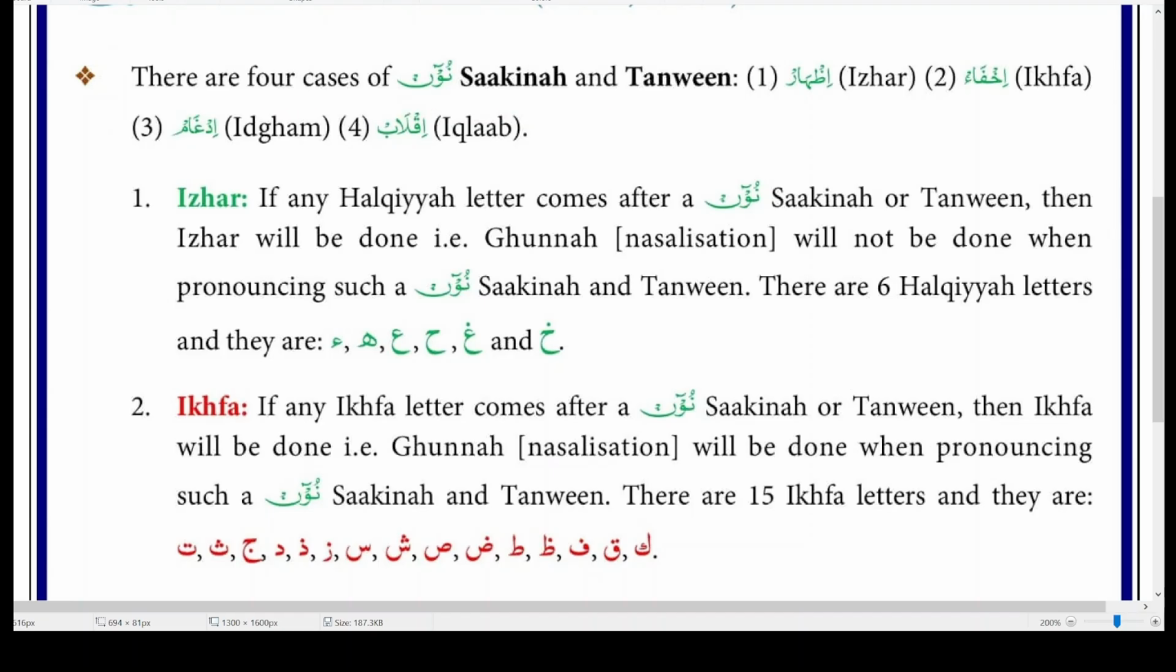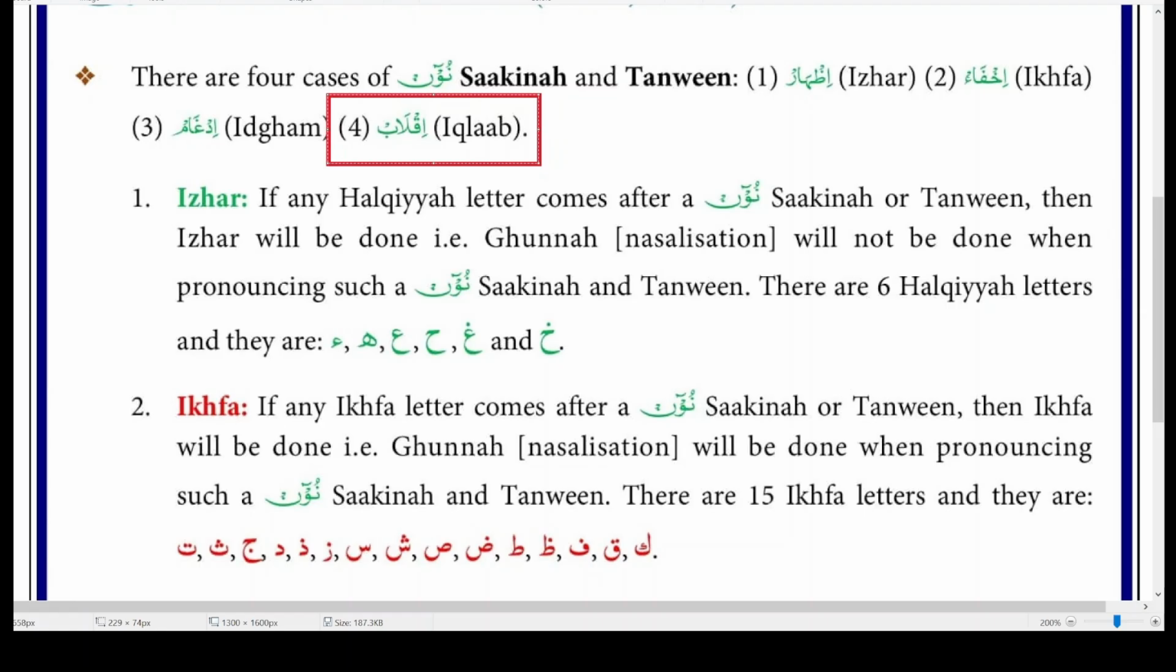So the four cases are, the first is Izhar. The second is called Ikhfa. The third is called Idgham. And the fourth one is called Iqlab.